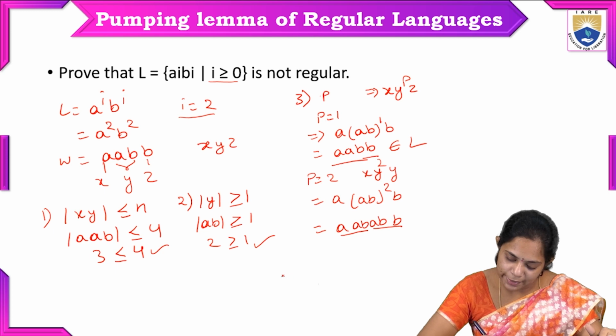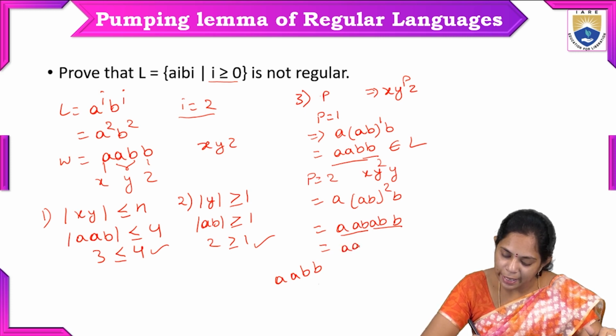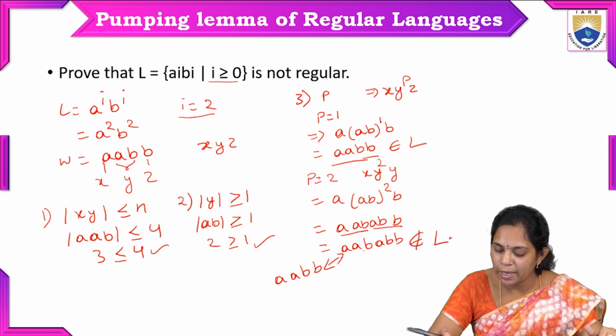Our pattern is 2 A's followed by 2 B's, but here we get 2 A's followed by 1 B, and then A followed by 2 B's. So this is not the same as the required pattern, so it is not a regular language.